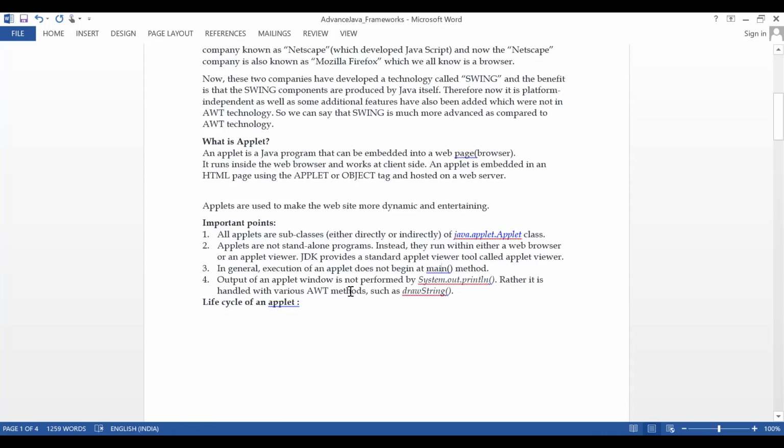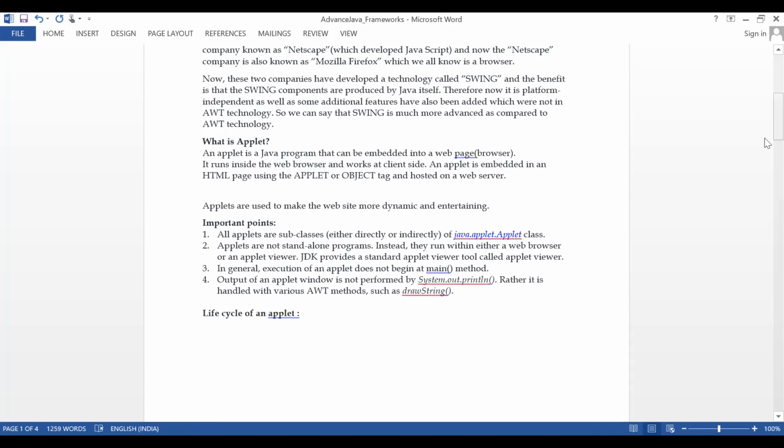Output of an applet window is not performed by System.out.println. Rather, it is handled with various AWT methods such as drawString. So from here onwards, we are not going to use System.out.println. Even if you write it, it will be printed on your console, but not on your targeted application or targeted browser.